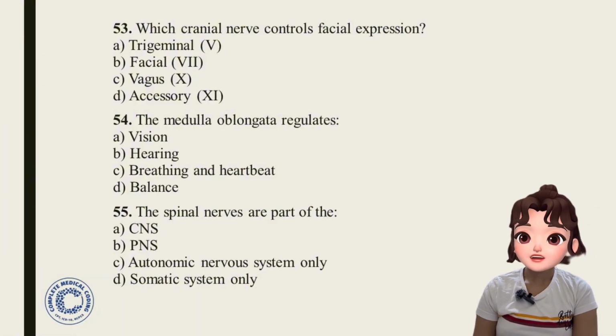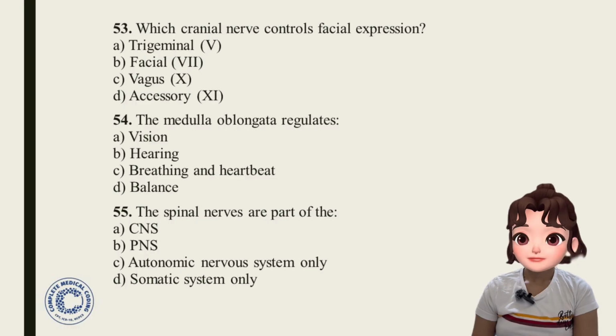54th question. The medulla oblongata regulates vision, hearing, breathing and heartbeat, balance. Answer is option C, breathing and heartbeat. Okay, medulla oblongata regulates the breathing and heartbeat.